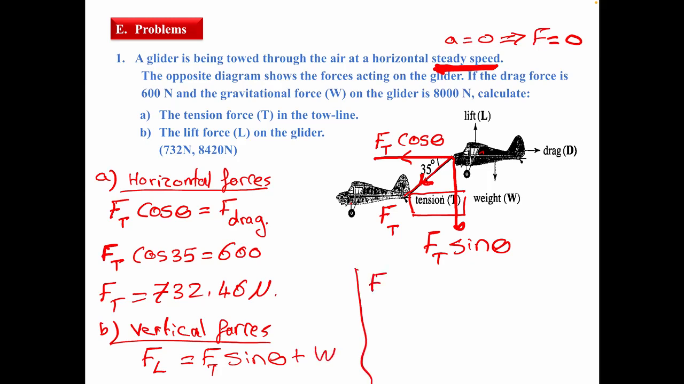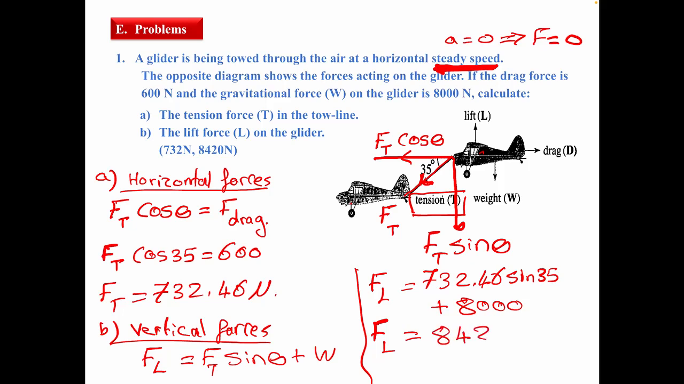F left equals Ft, 732.46 sin 35 plus the weight, which is 8000. F left will be 8420.12 Newton. This is the answer of this problem.